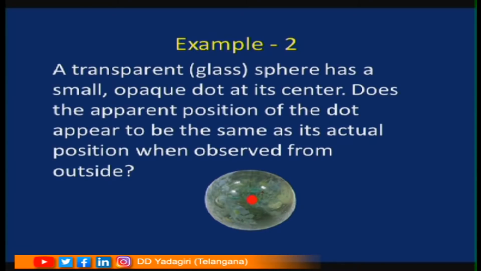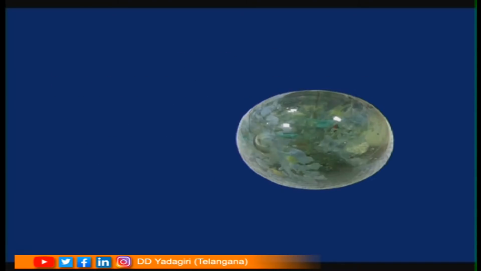See a dot inside a glass sphere here. This is the glass sphere and this is the dot exactly in the middle of the glass sphere. In order to see the image of the dot, we need a minimum of 2 light rays coming from the dot. Let us consider one light ray and this is the second light ray. These 2 light rays are coming from the center. So, there is no deviation, but these 2 light rays are not going to meet. So, we cannot get a real image.